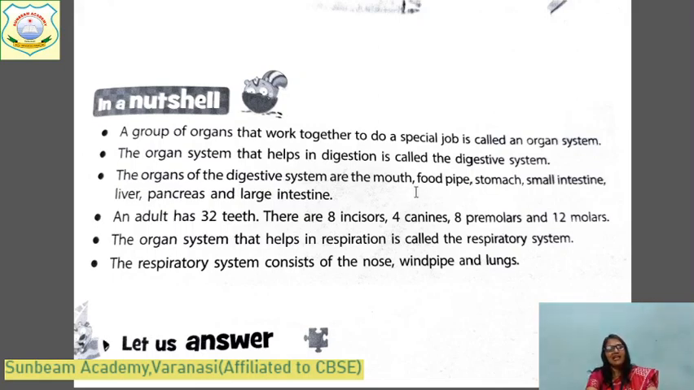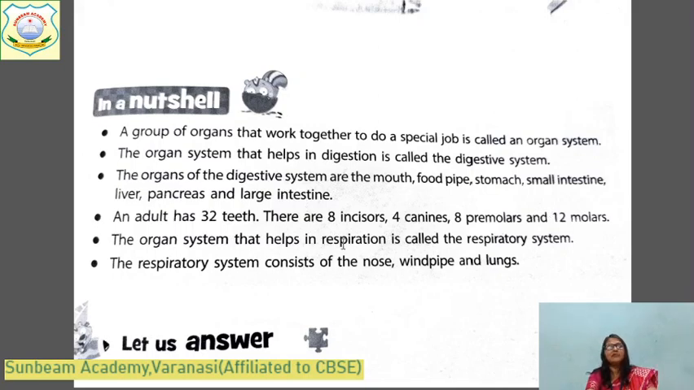You can answer easily. How many teeth does an adult have? 32. And the number of each type of teeth? 8 incisors, 4 in each jaw; 4 canines, 2 in each jaw; 8 premolars, 4 in each jaw; 12 molars, 6 in each jaw. And what is the shape and what is the function of these teeth? We have already discussed, learn these things.